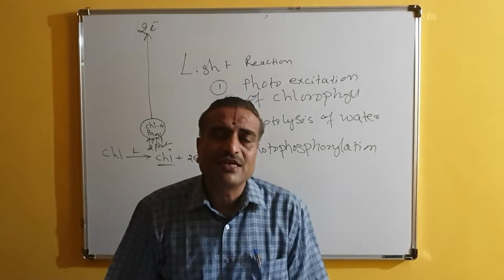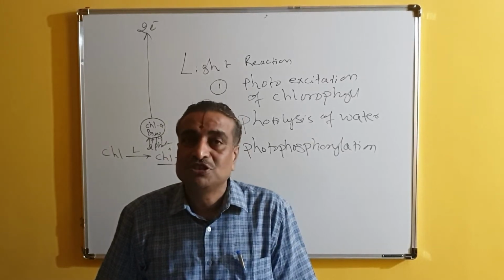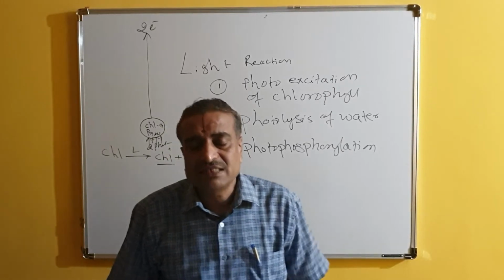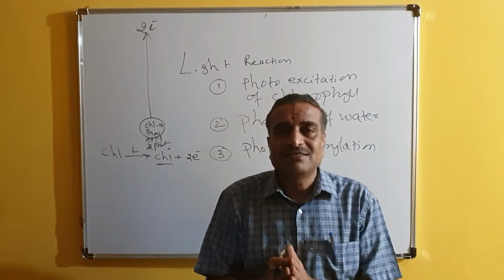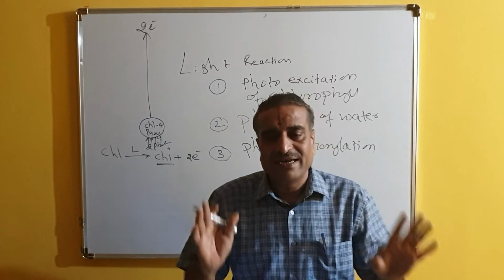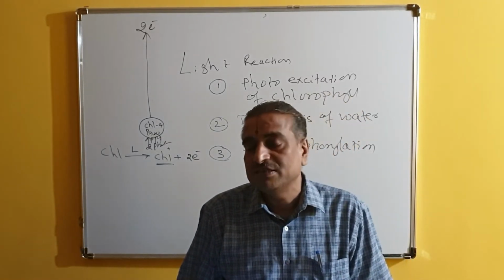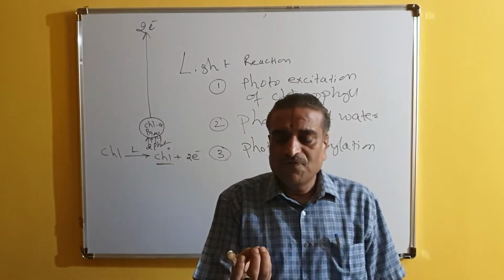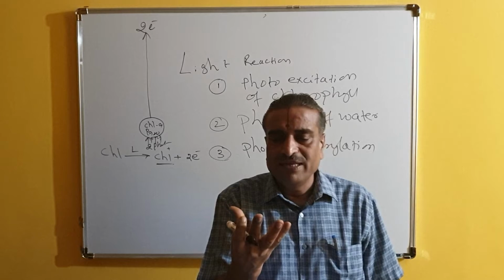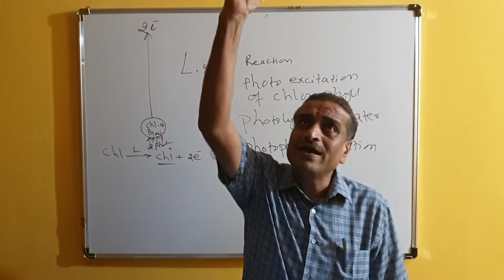By losing 2 electrons, the chlorophyll is becoming charged. It is called a positively charged chlorophyll, and this particular chlorophyll is called photoexcited. But one thing I would like to tell you, a very important aspect about this excitation. When the electrons are emitted from the outermost orbit of chlorophyll A, they go to a higher orbit.